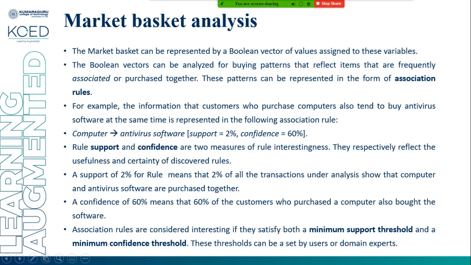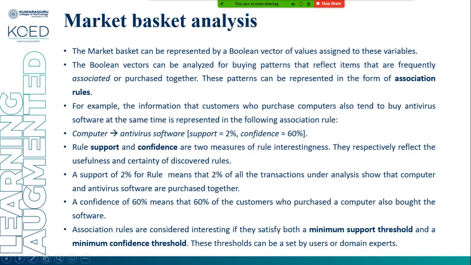For example, the information that a customer who purchases a computer also tends to buy antivirus software at the same time is represented by the following formula: computer implies antivirus. Those who buy a computer also buy the antivirus software. The support is 2% and the confidence is 60%. So what is support and confidence?